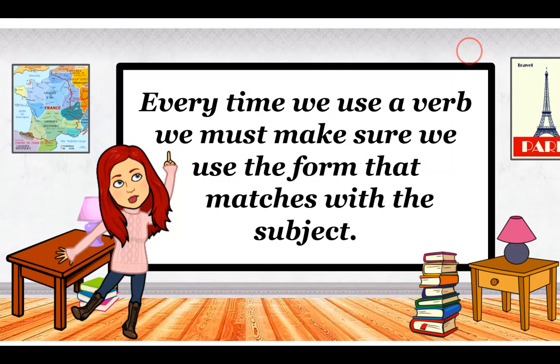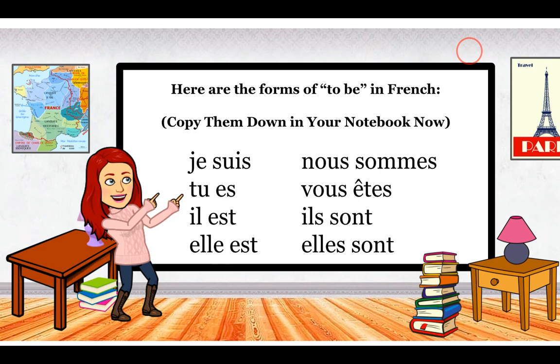Every time we use a verb, we must make sure we use the form that matches with the subject. Here are the forms of to be in French. I'd like you to copy these down in your notebook. I'll read them to you. You say them after me as you copy them down. Je suis, tu es, il est, elle est, nous sommes, vous êtes, ils sont, elles sont. Pause now if you need to copy these down, and we're going to talk about what each one means in just a moment.